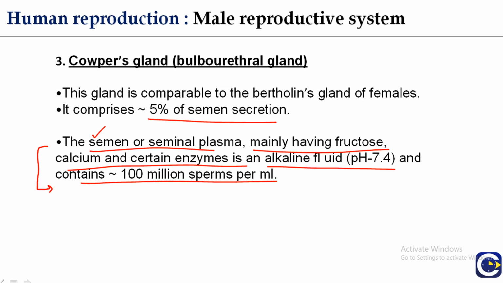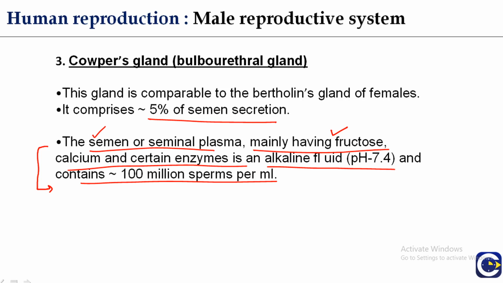Semen: the secretions of the accessory sex glands and mucus are added to the sperm to form the seminal fluid, also known as semen or seminal plasma. It is rich in fructose, calcium and certain enzymes. Now, what are the functions?